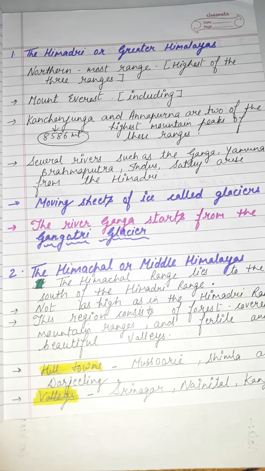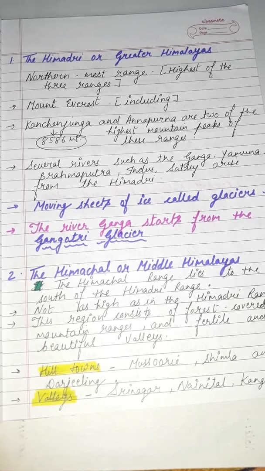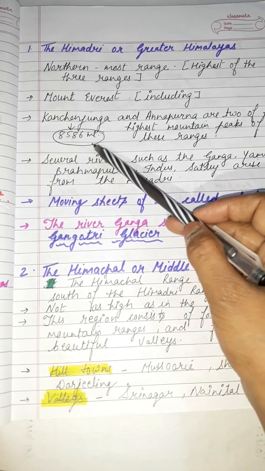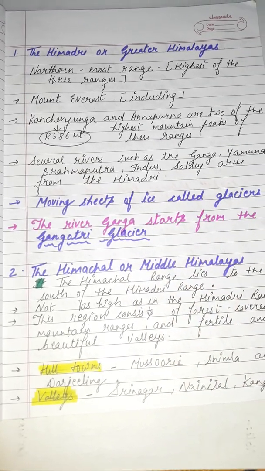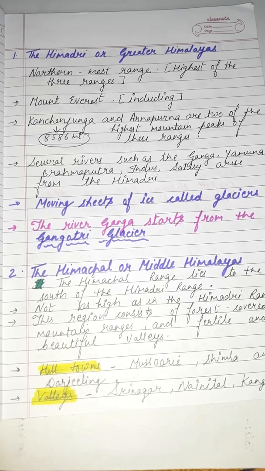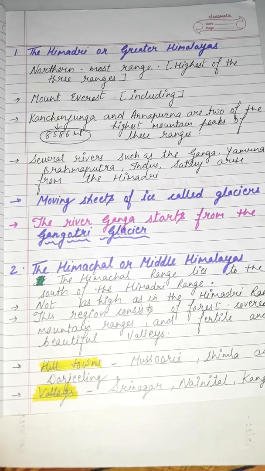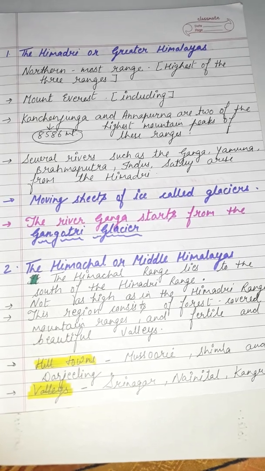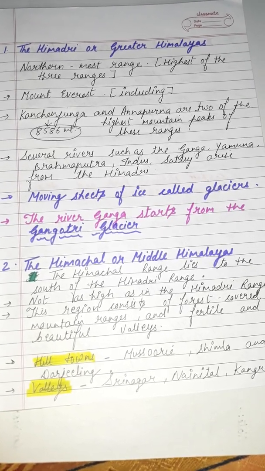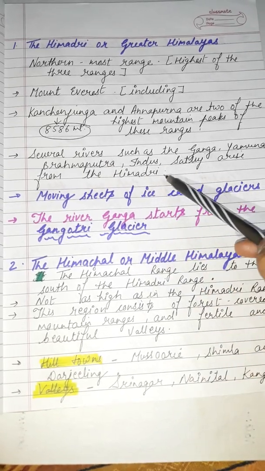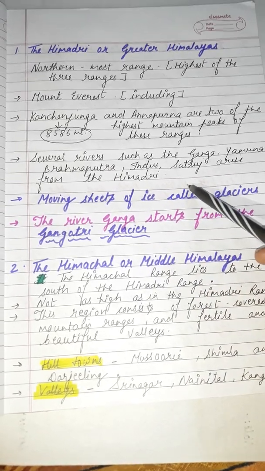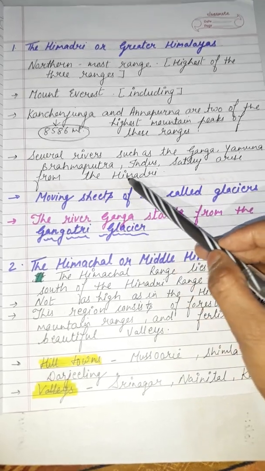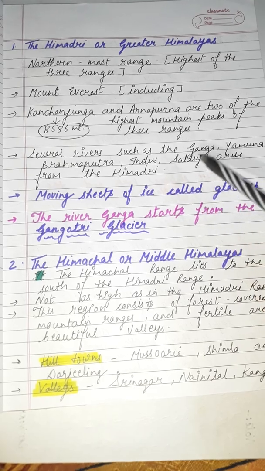Kanchenjunga is about 8,586 meters, the highest peak in India. And you know what? Several rivers such as Ganga, Yamuna, Brahmaputra, Indus and Satluj arise from the Himadri.